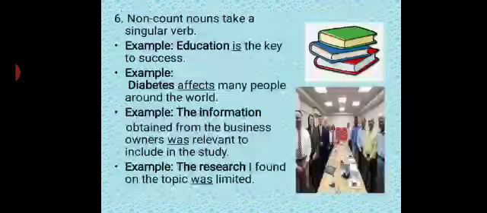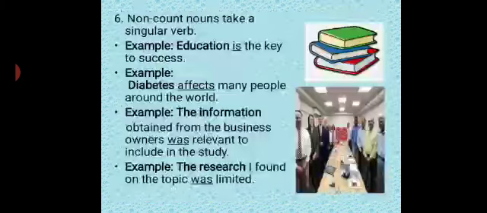Take another example. Diabetes affects many people around the world. Although the word seems plural here, which word? Diabetes. No, it is a non-count noun. Okay, you cannot count it. Diabetes affects many people around the world.